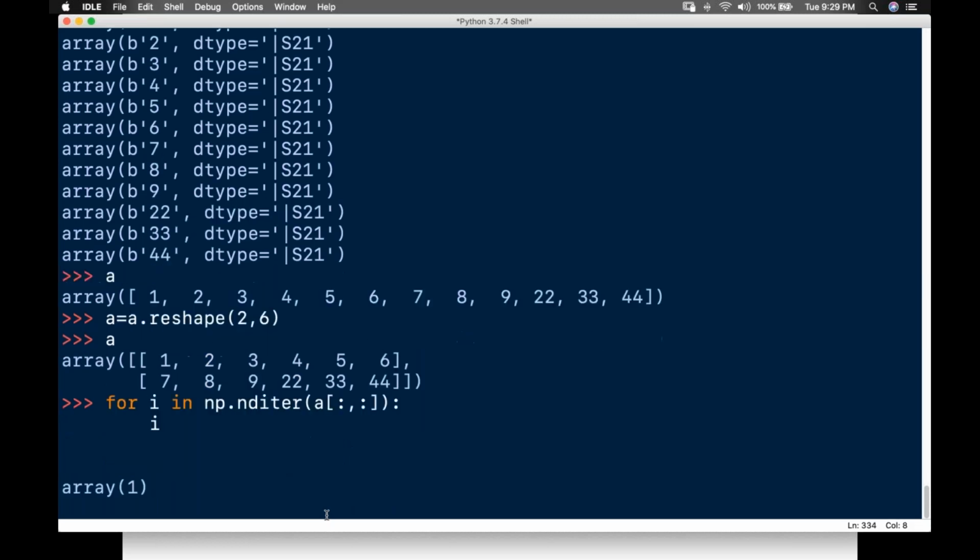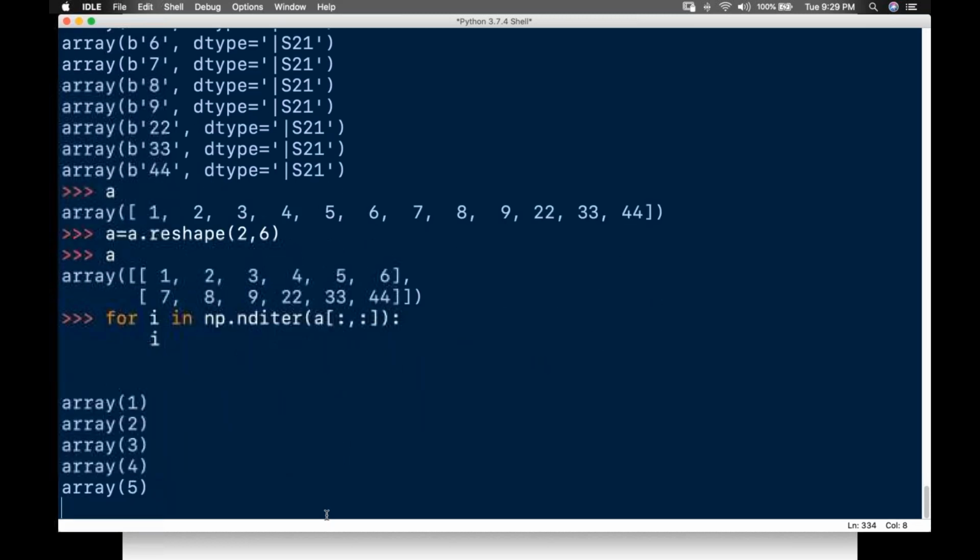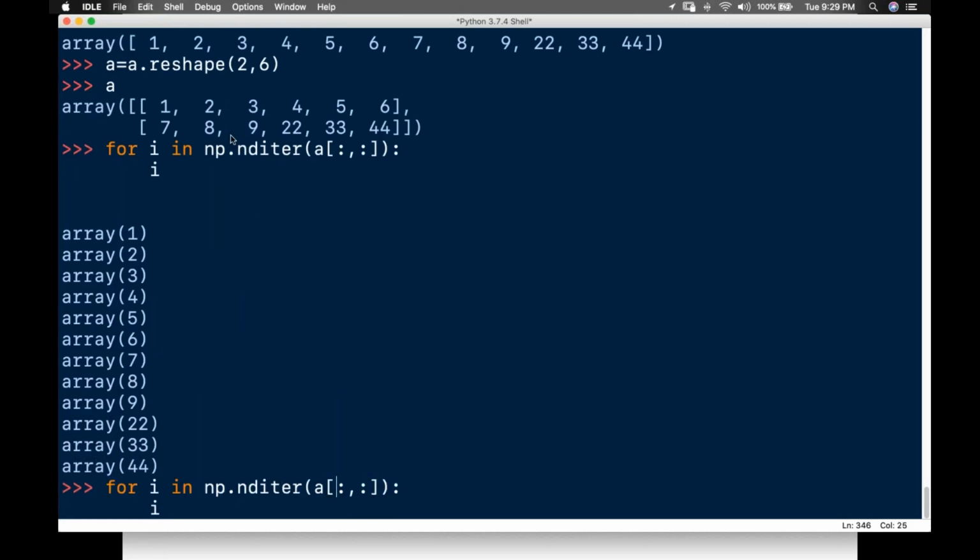For example, if I wanted selected items, only 2, 3 and 8, 9, I'll start from 1 and end it till maybe 3. Oh, I have misplaced it.